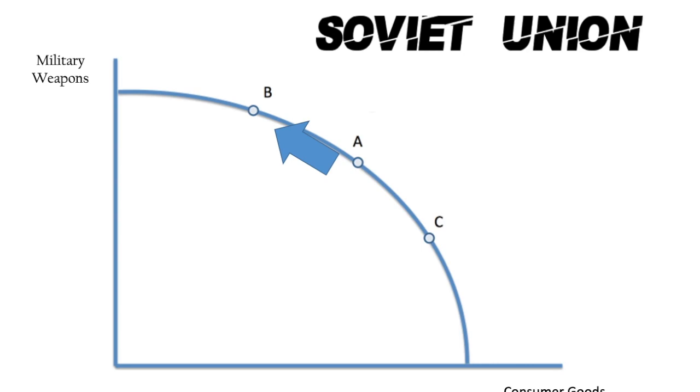There was civil unrest with strike action related to food shortages, and this was further worsened by General Secretaries Andropov and Chernenko's rationing of meat. So, considering the shortages, the lack of choice, and the quality of important consumer goods such as food, clearly the government's planning of the economy was not allocatively efficient. When it spent on military, they did not consider consumer preference, and this movement from point A to point B was not allocatively efficient.